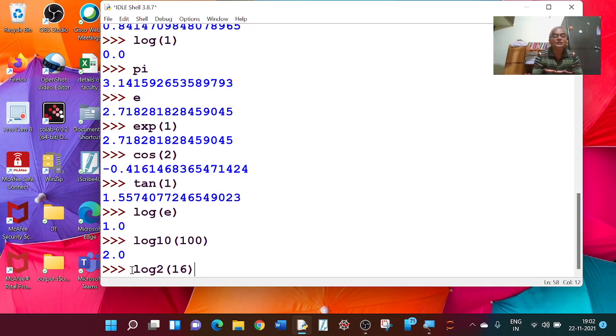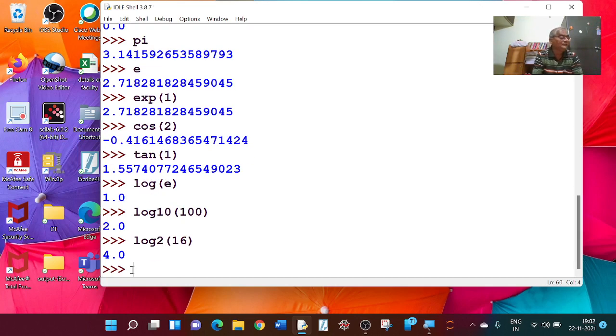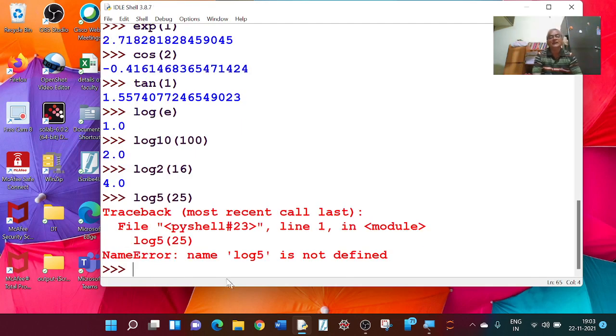This is log to the base 2. If I write another base, say log5 of 25, I am getting an error. That means the base 5 is not defined, only base 2, base 10, and natural log are defined.